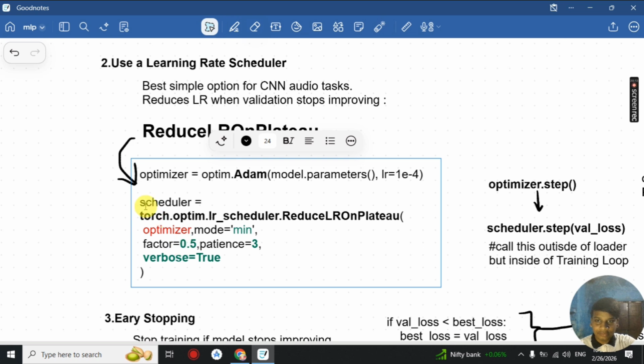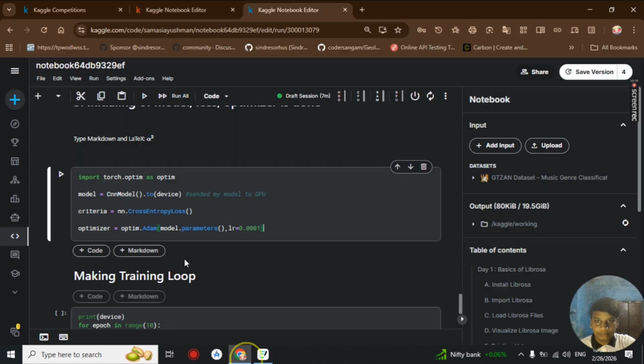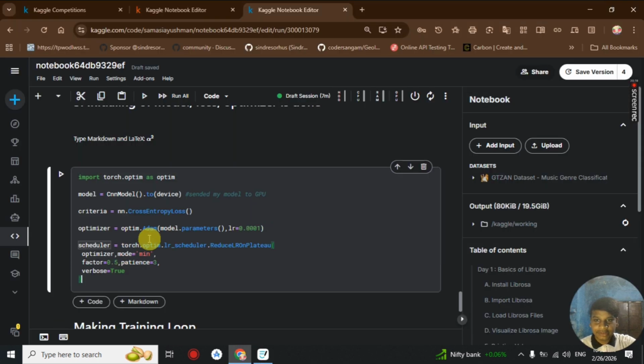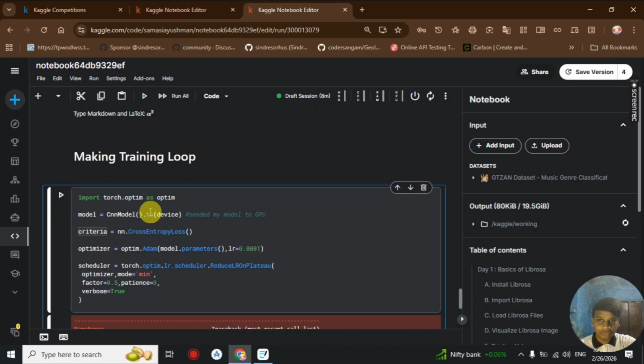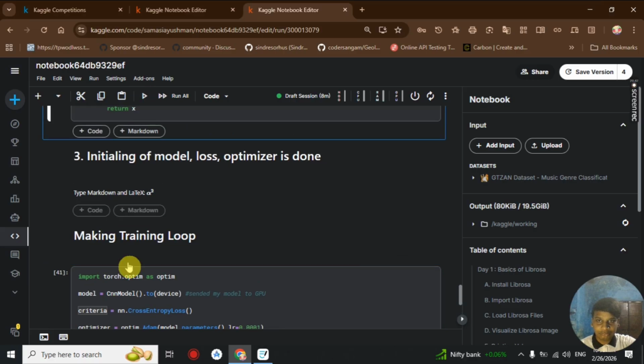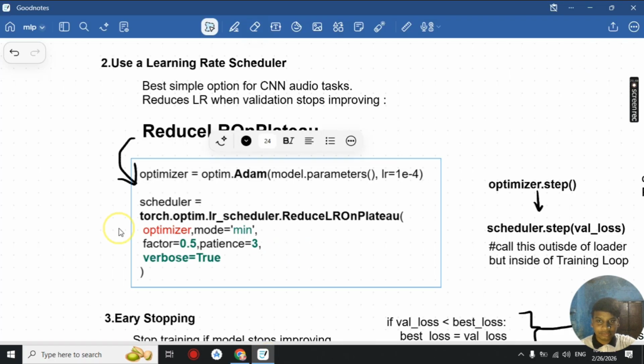So the learning rate will change and lower depending on the scheduler. So we define it with torch.optim.lr_scheduler, where we use the ReduceLROnPlateau scheduler. By using this method, we basically import a scheduler in our training loop.